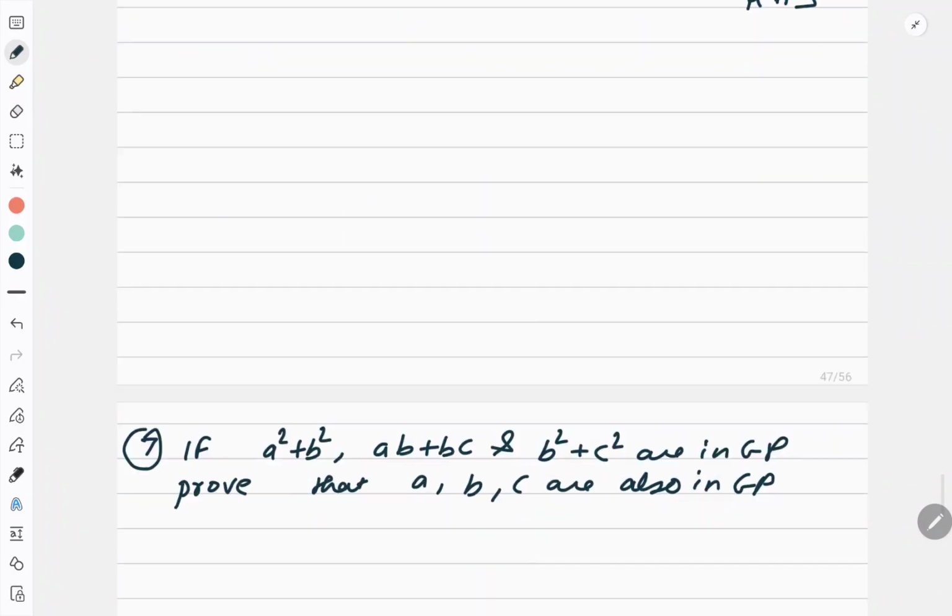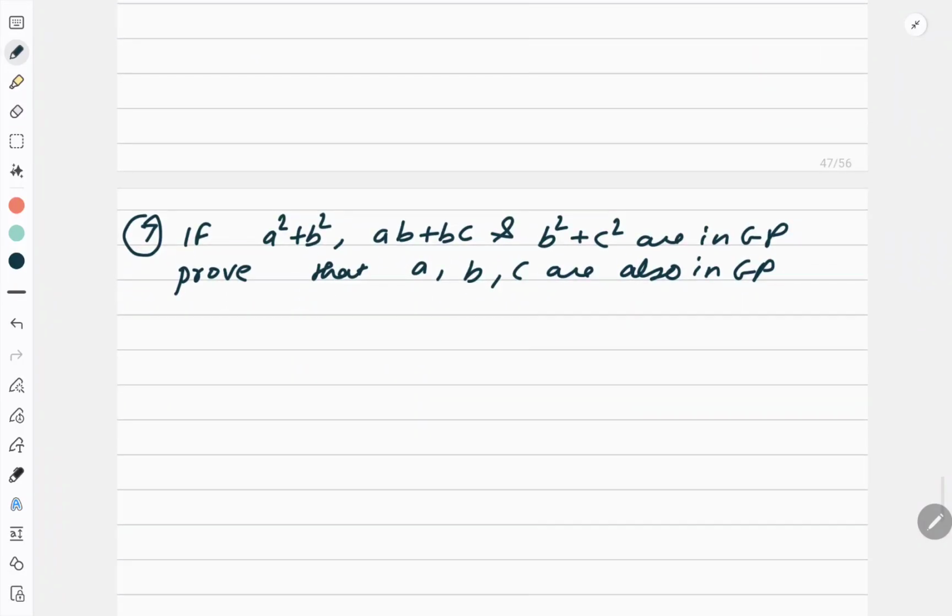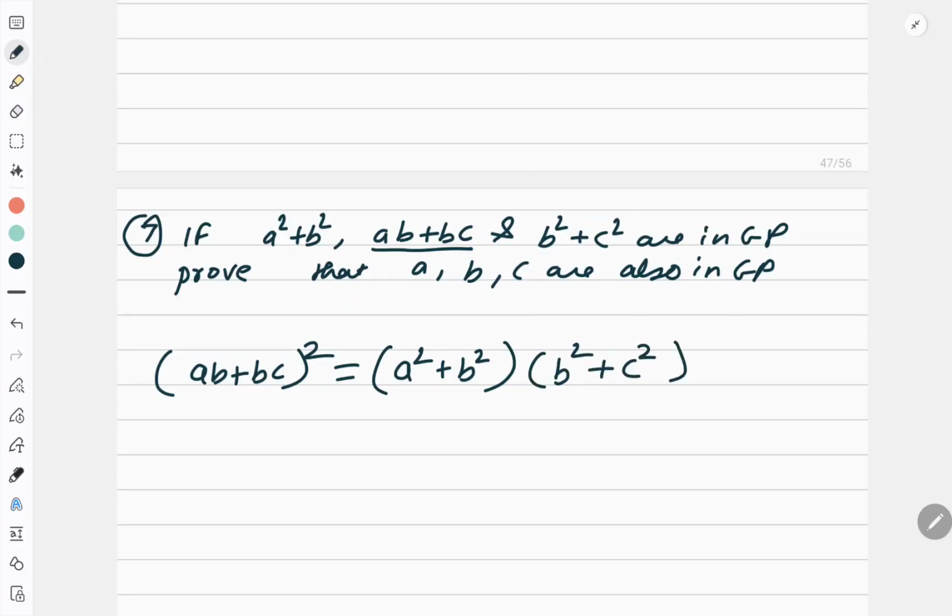Now look at the next question. What is the next question? If a square, b square, c square are in GP. Now if these 3 terms are in GP, I told you the last property: if a, b, c are in GP, then b square is equal to ac. The same thing I will apply here. What is the central term here? This. So (ab plus bc) square is equal to (a square plus b square) times (b square plus c square).